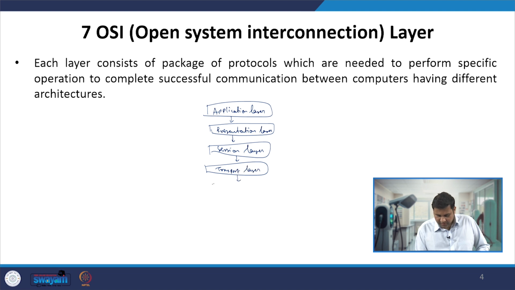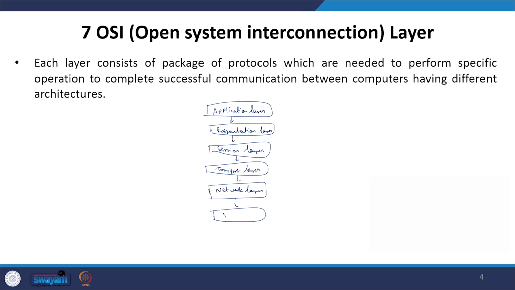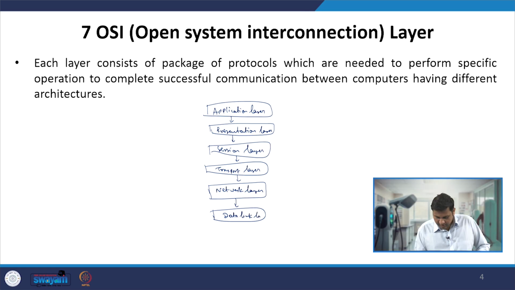After the transport layer we have the network layer. After the network layer we have the data link layer, and after the data link layer we have the physical layer.